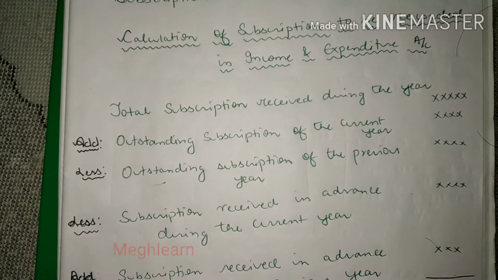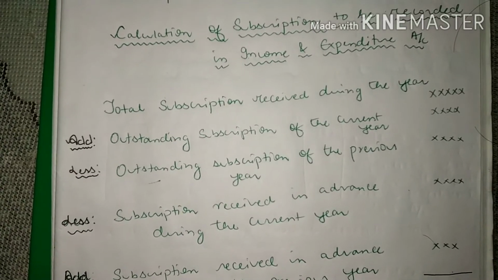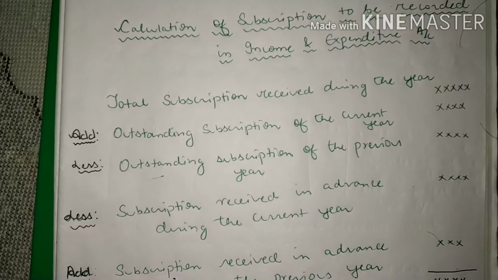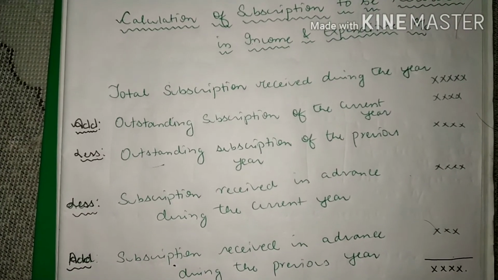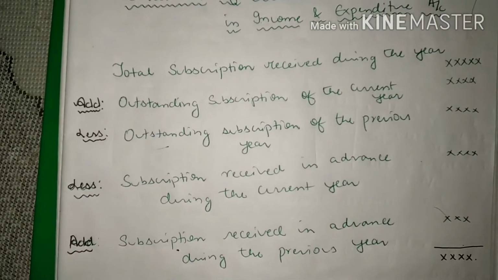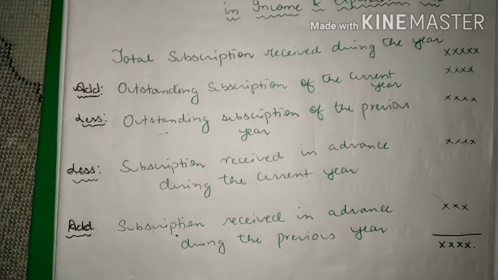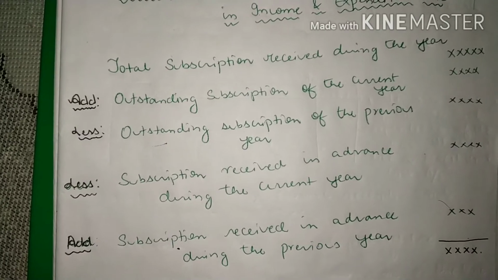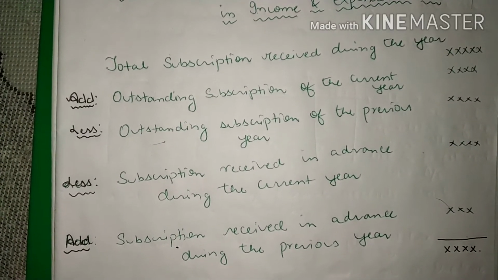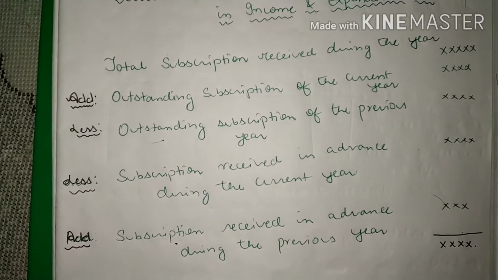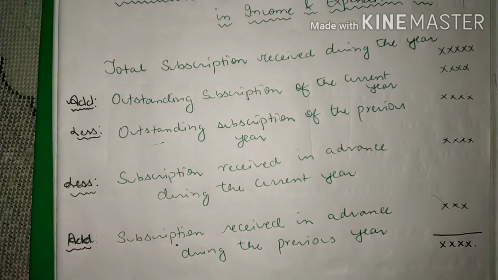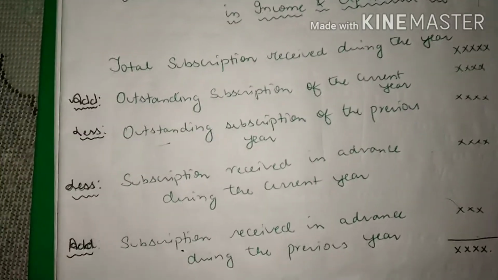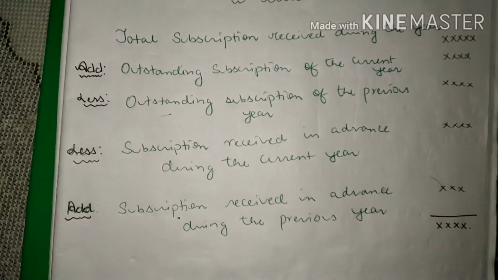Total subscription received during the year. Whatever subscription is received during the year, first you have to record it, and then you have to add outstanding subscription of the current year. If there is any outstanding subscription of the current year, which is generally given in the adjustments, you have to add it. Then you have to deduct, or minus, outstanding subscription of the previous year. If there is any outstanding subscription of the previous year, that also has to be deducted.